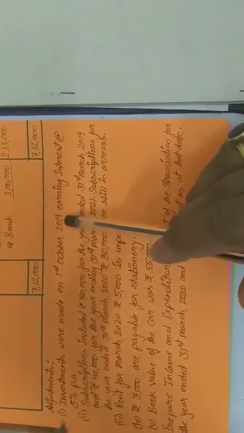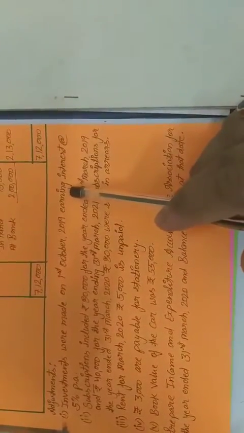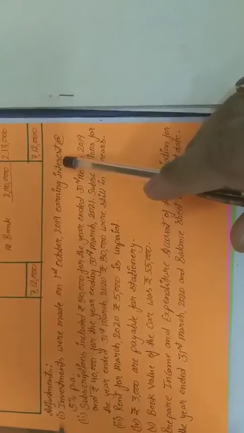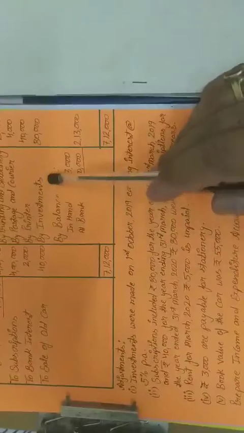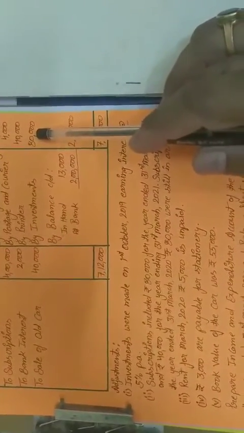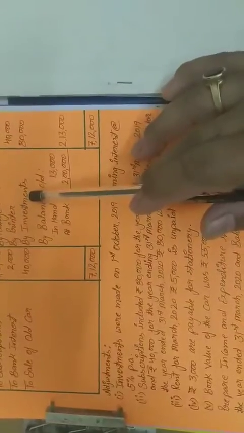First, investments were made on 1st October 2019, earning interest at the rate of 5% per annum. In the format we see the investment of 80,000 rupees at the top, so this is the information related to that investment.